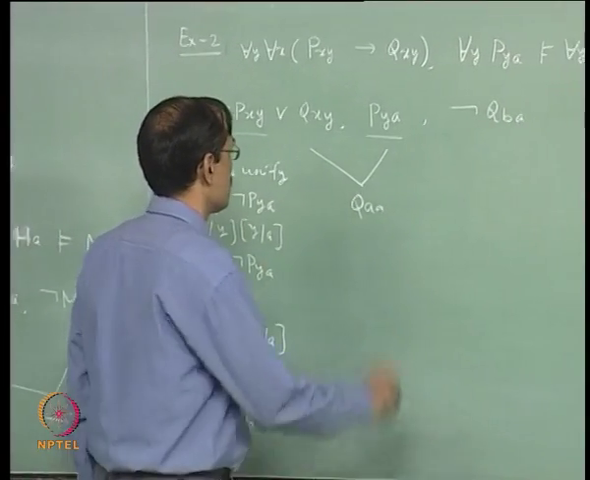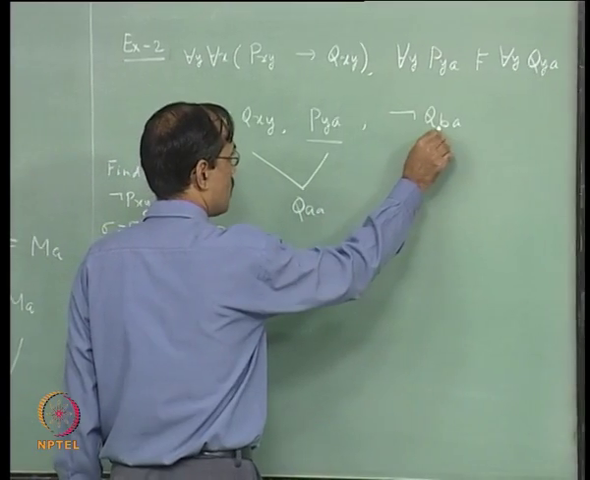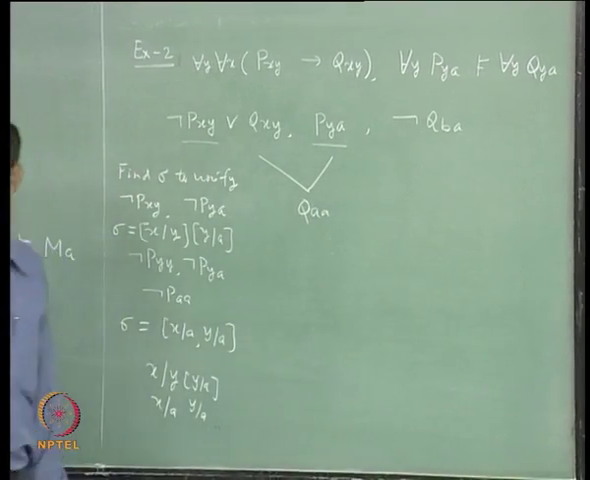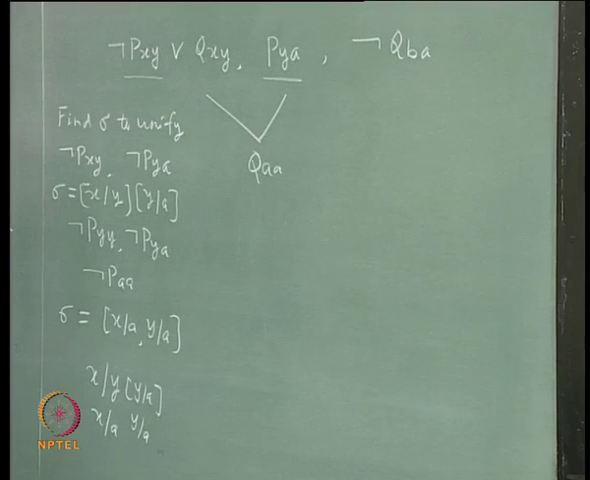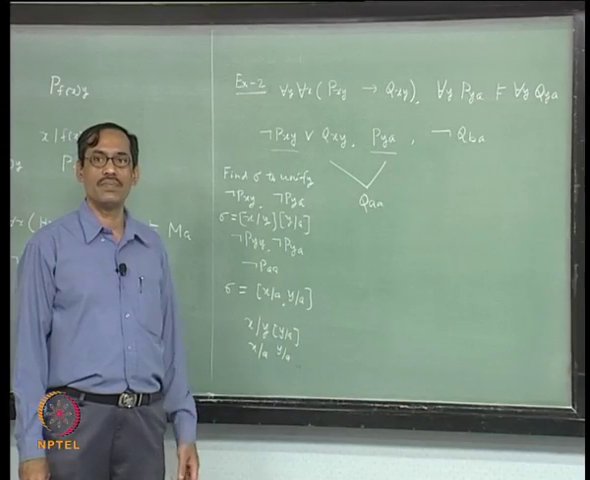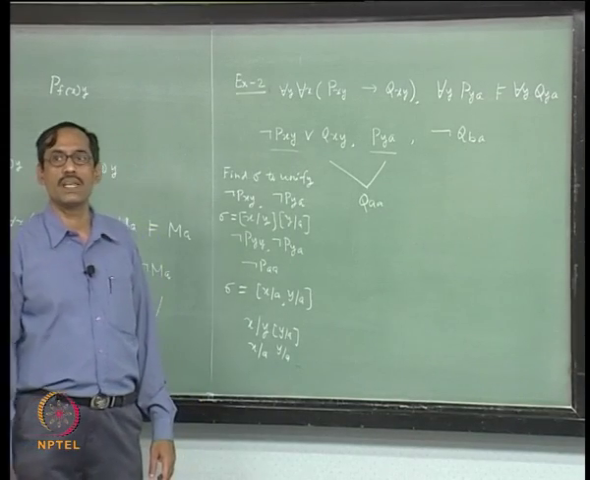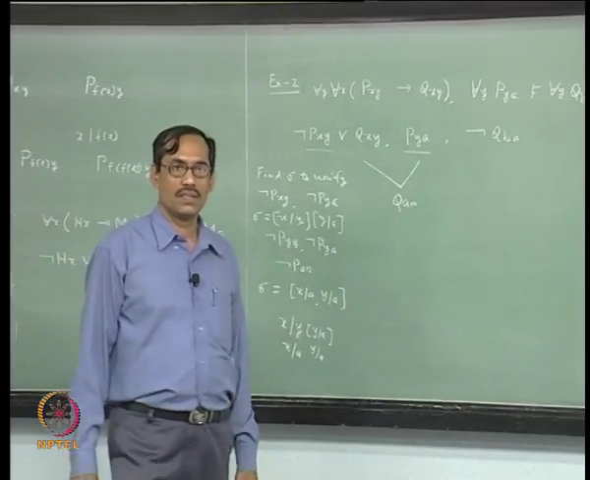So, now what happens? Qaa and not Qba cannot be resolved upon, no unification is possible, because a is a constant, b is also a constant. So, the method fails, right. What is the reason why the method fails? See, even in SCNF we have seen it, while converting a formula to SCNF, what is the first step?